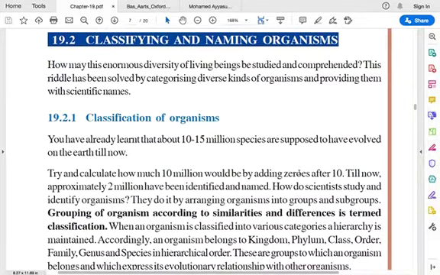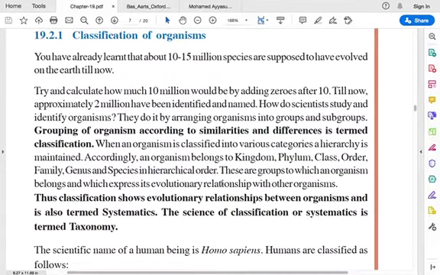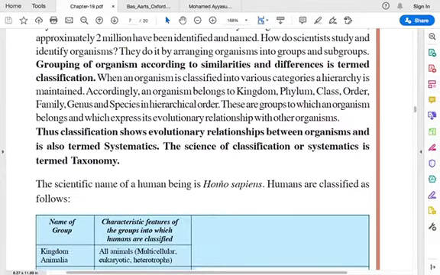Then we saw about classifying and naming organisms. We saw in biodiversity there are different organisms, and we have to classify and name them, because there are a lot of them and you cannot just give random names since there are millions of organisms. So we have to group them based on their similarities, how they look and how they function. Based on that we name them and classify them.